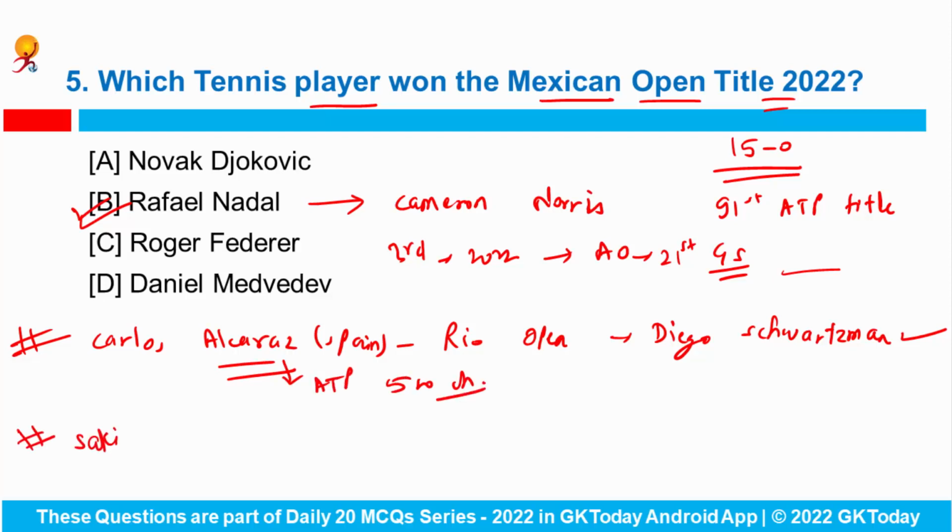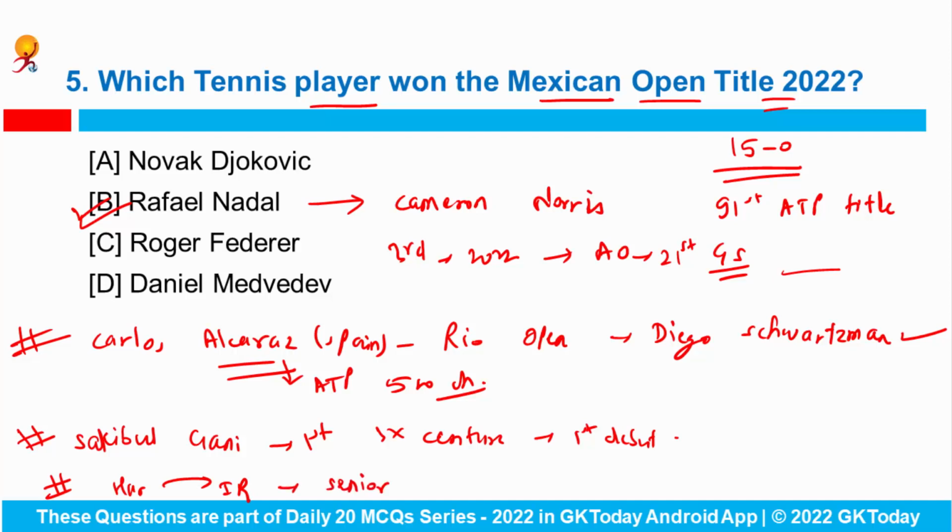Okay. Then we have talked about Sakibul Gani, because he became the first player in the history of cricket to score a triple century on his first-class debut. Okay. Also to remember that Haryana has defeated Indian Railways to win the men's title in the Senior National Volleyball Championship 2021-22. Similarly, in the women's category, the Kerala team has defeated Indian Railways to lift this trophy. Fine.